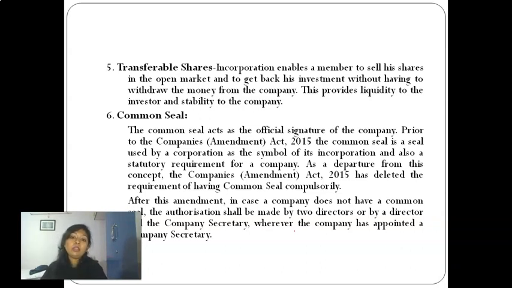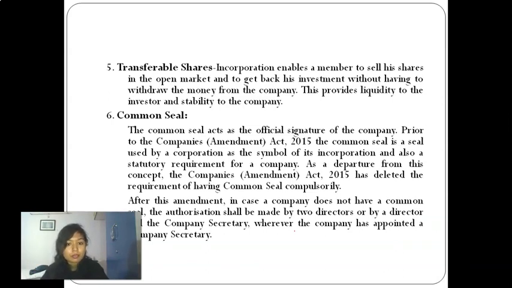Now this provides liquidity to the investors and stability to the company. Another benefit is the common seal. Earlier the common seal was a mandatory thing. It was kind of an official signature of the company, but now this requirement has been removed. It is an optional thing. If the company wants to keep its common seal, it can. If it doesn't, then it is fully on the company to follow this provision or not.